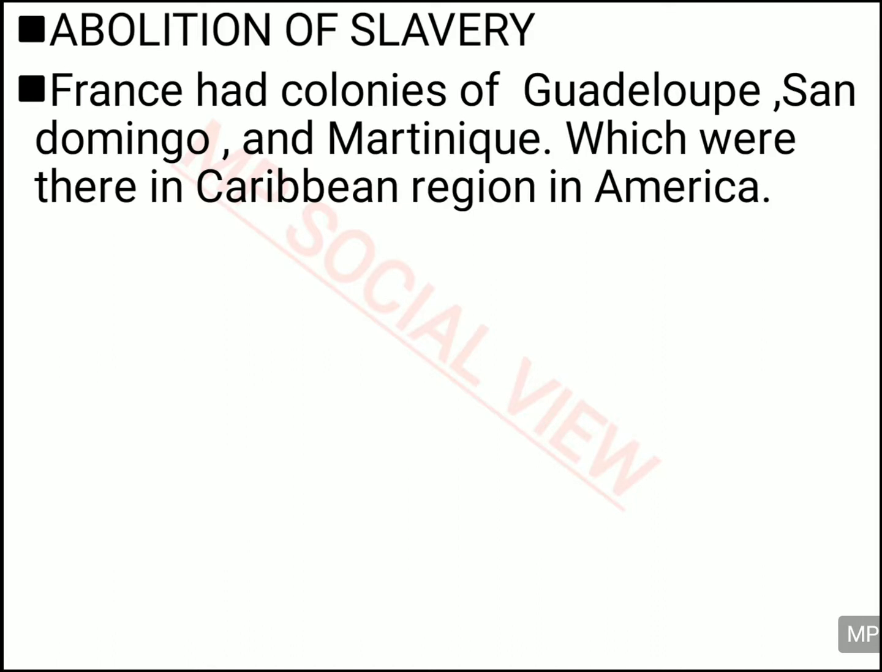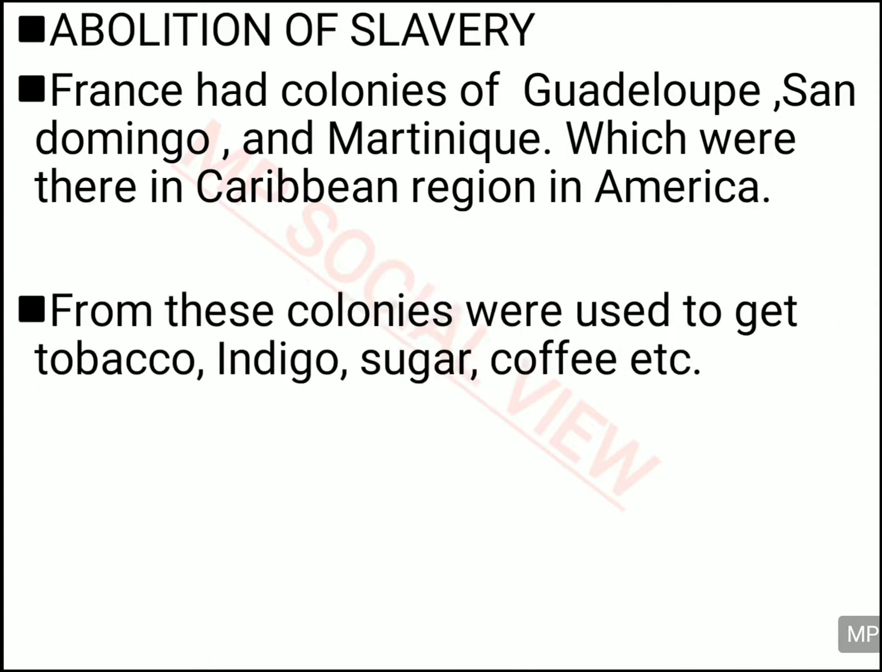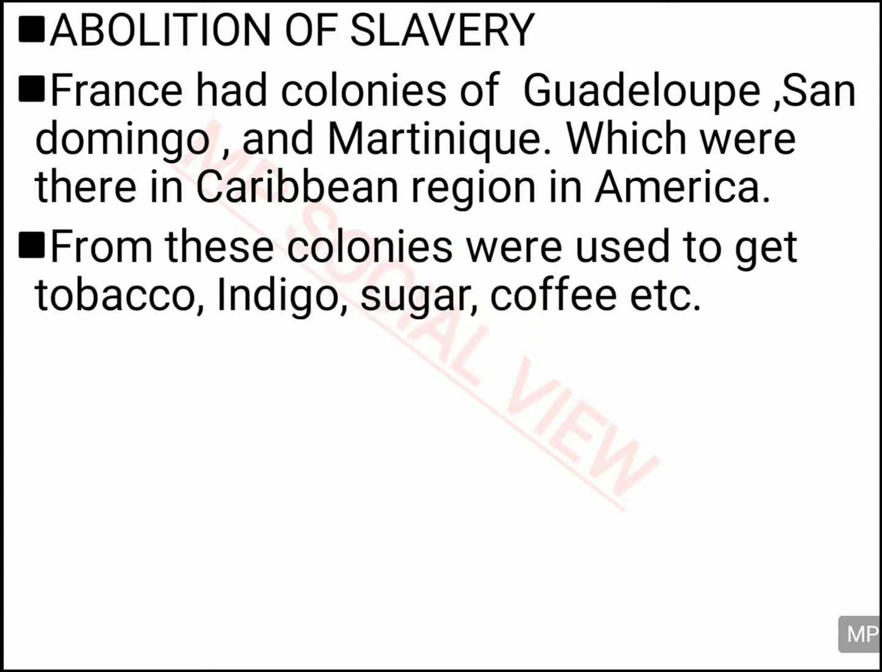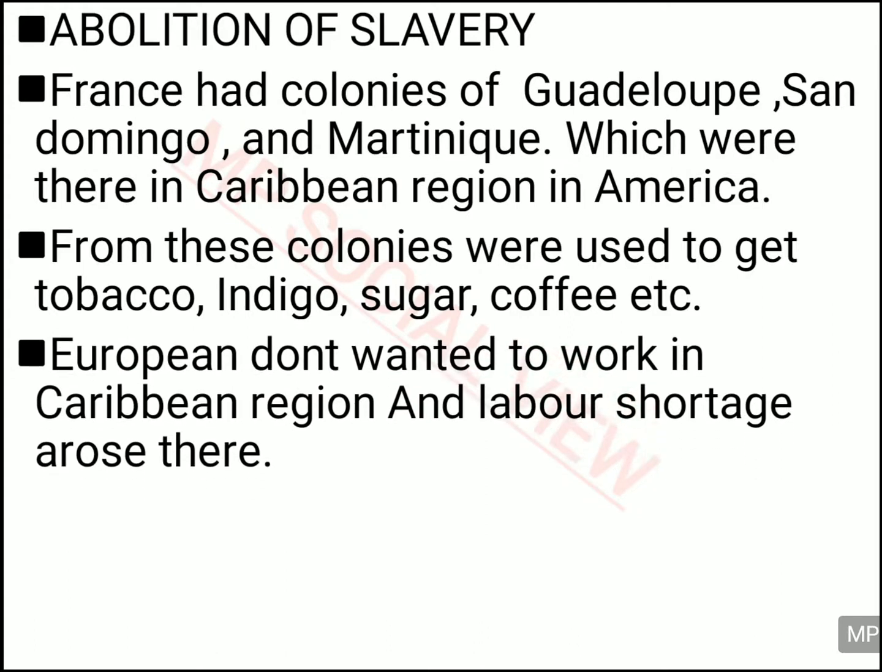See, France had many colonies in the Caribbean region of America. They had colonies in Guadeloupe, San Domingo and Martinique. So they had many colonies in the Caribbean region. And from this region, they used to get tobacco, indigo, sugar, coffee, and many other things. The Europeans were very fond of all these things. They loved all this sugar, tobacco and coffee which were coming from the Caribbean region.